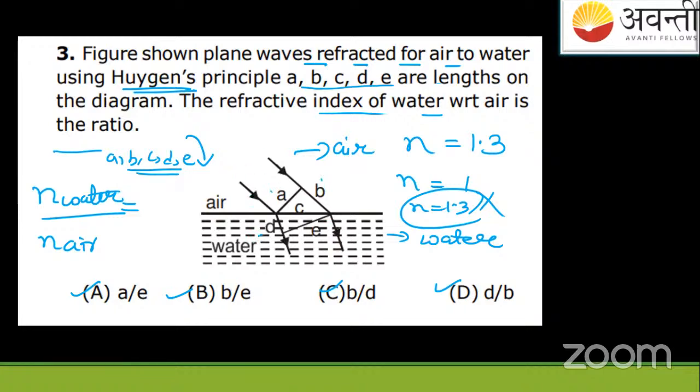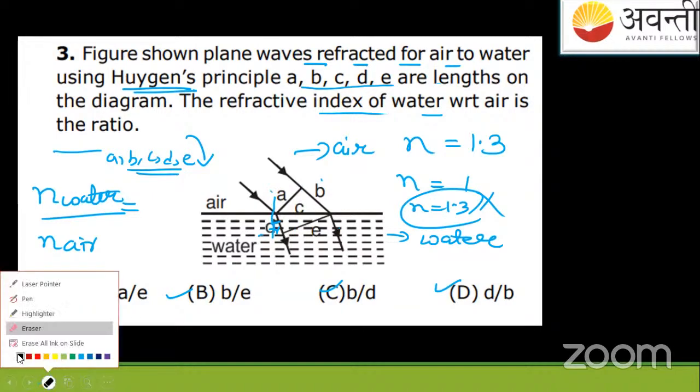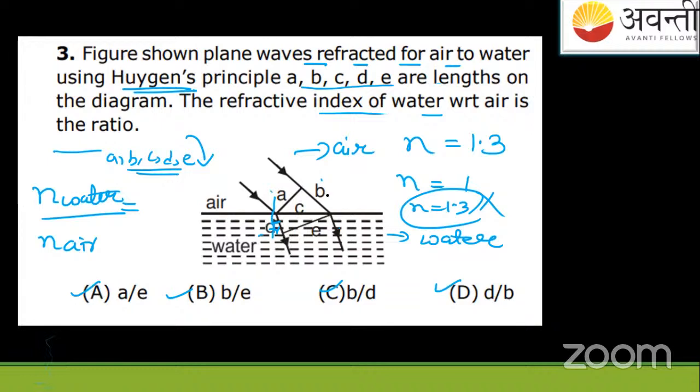If a planar wavefront goes from air to water and gets refracted, this is the angle of incidence and this is the angle of refraction, not this. Let me erase this. So this is the angle of incidence, this is the angle of refraction. When the light ray goes from a rarer medium to a denser medium, it will bend towards the normal.